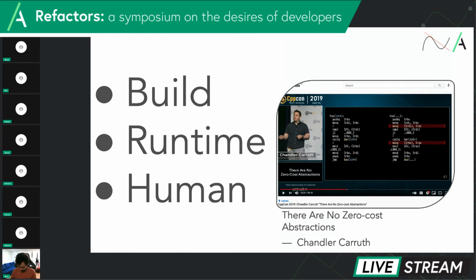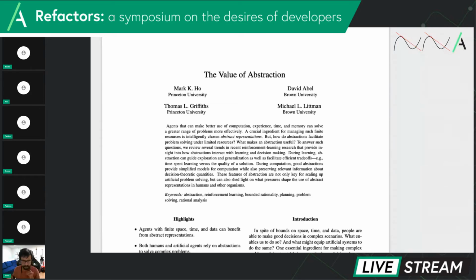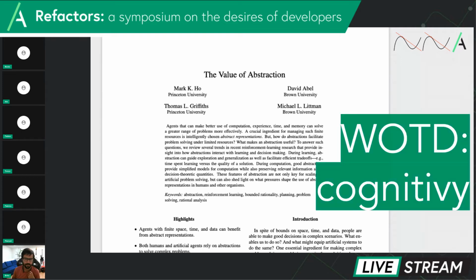There is a very interesting talk, albeit a lot more technical and a lot more C++ oriented, by Chandler Carruth. I, again, highly recommend the talk. It is a bit long, but I think it holds a lot of ground. And on a slight tangent of a tangent, I love when I can cross-reference things from other fields, like psychology, where, again, I am no expert. But I'll leave you with this very interesting read about the value of an abstraction and the way to explain how abstractions are useful, again, from a psychology and cognitive standpoint. It's a rather short read, so I would hope that I can get you the links for them and you can check them out for yourself.